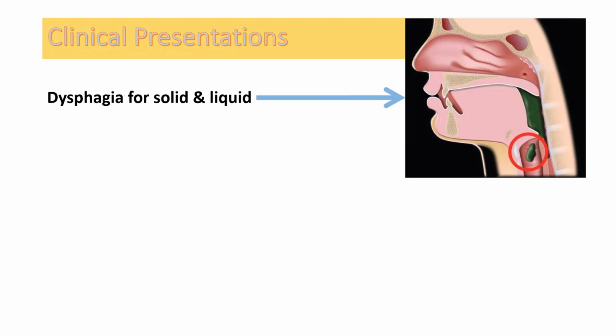We see that the most important symptom is dysphagia for solids and liquids. In previous videos, I talked about this, that in achalasia we see dysphagia for both solid and liquid food particles.